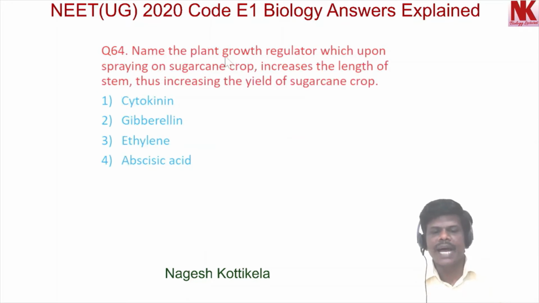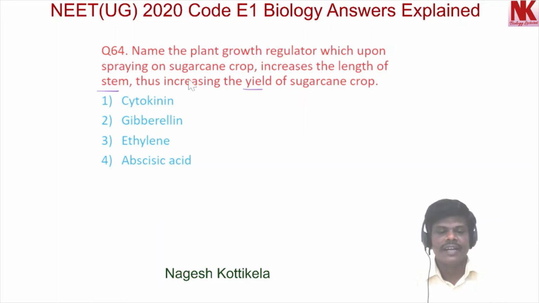Name the plant growth regulator which upon spraying on sugarcane crop increases the length of stem, thus increasing the yield of sugarcane crop. Options are option 1, cytokinin, option 2, gibberellin, option 3, ethylene, and option 4, abscisic acid.